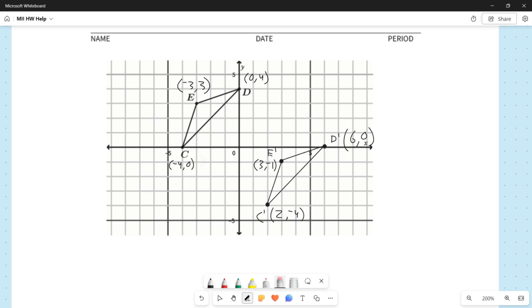Now, part C says to draw, I'll do this in green, I guess, C to C prime. So I'll go ahead and do that. So that's C to C prime. It also said to draw D to D prime, like that. And E to E prime, like that. So the other part in part C was, what is the slope?